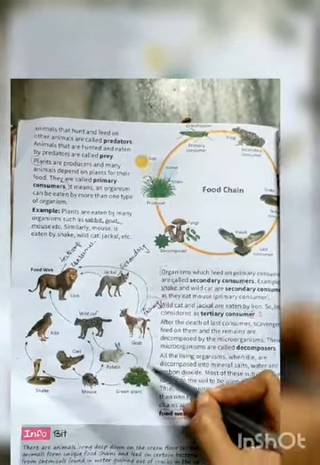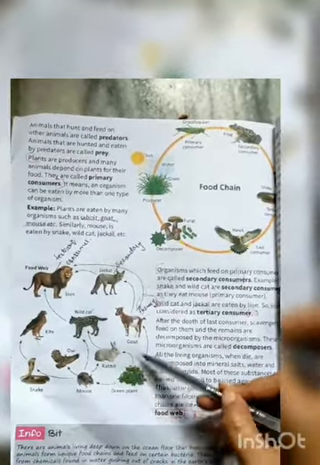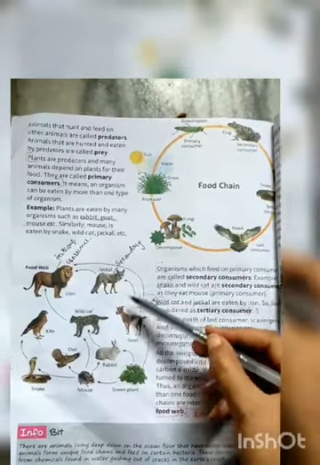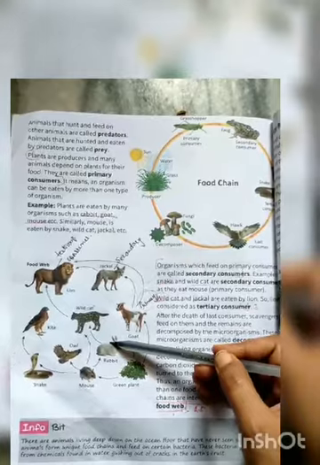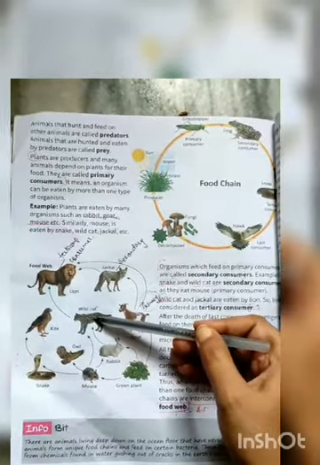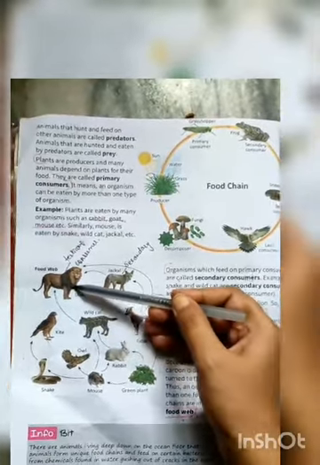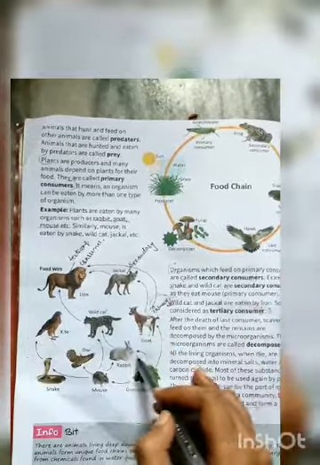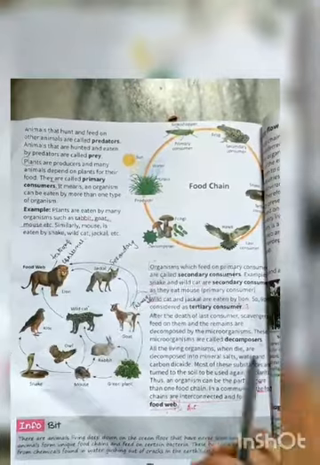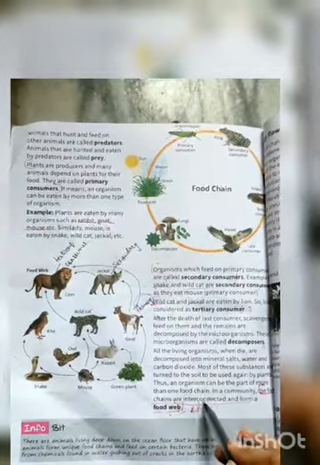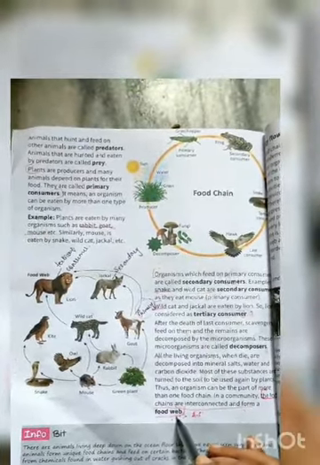Now, for example, plant is eaten by goat and goat is being eaten by jackal. Plant is also being eaten by rabbit, which in turn is eaten by wildcat, so there are so many food chains here. And when the food chains come together, where there is a web of food chains, and when the chains are interconnected, they will form a food web.